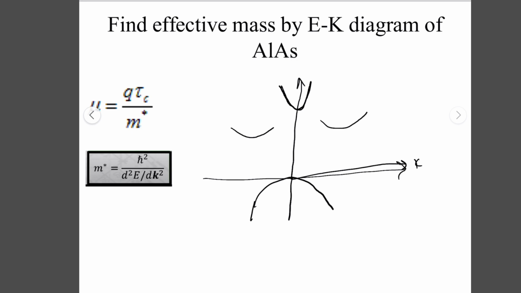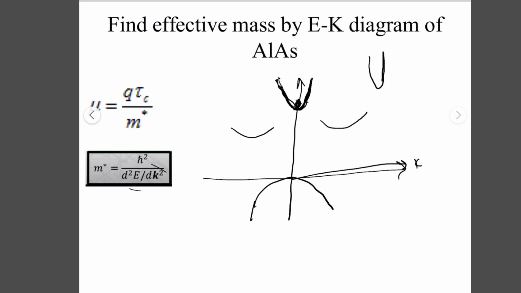So if you want to know the effective mass of the electron here, how will we do that? Because this is more concave than this, this term will increase, because this is more concave.